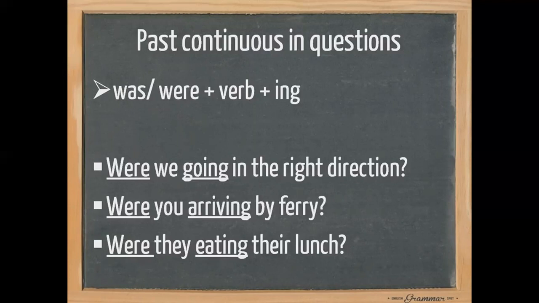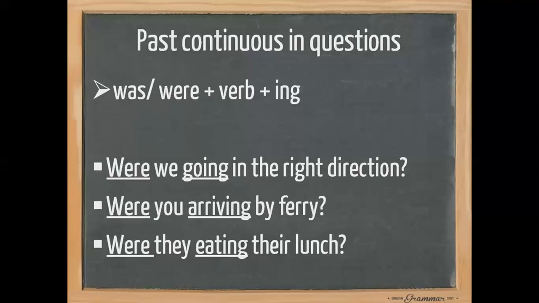Were plus you, then we need arrive, which is the verb base form, add ing, arriving by ferry, then a question mark. And the last one, were they eating their lunch? Were plus they plus eat, base form plus ing, which is eating their lunch, complement, then we add question mark.